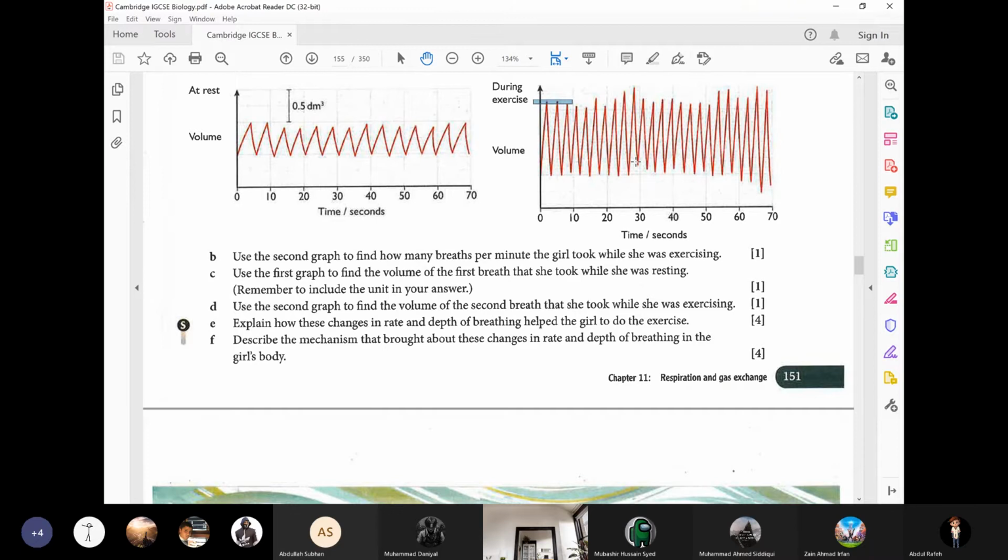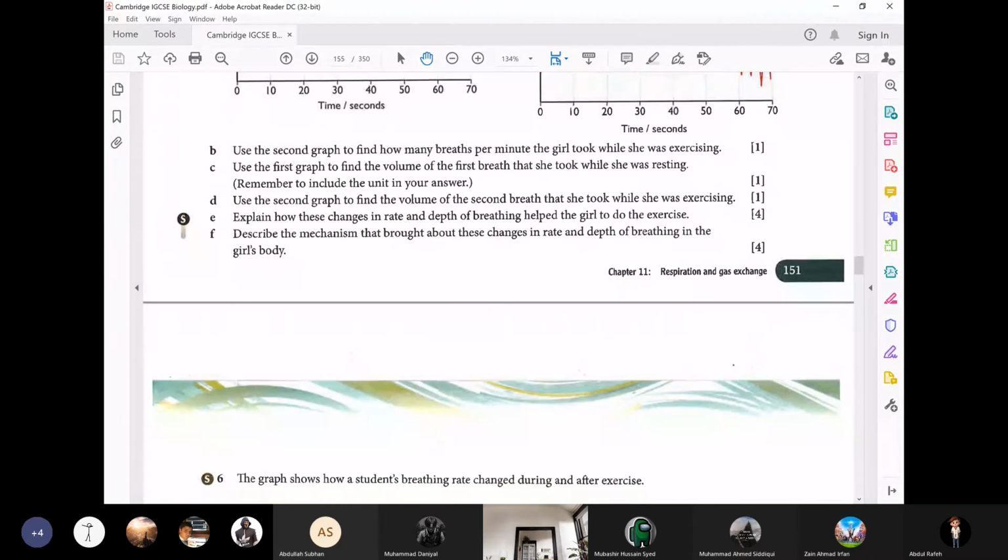Yes, sir. Next question. Describe the mechanism that brought about these changes in the rate and depth of breathing in the girl's body. What is the mechanism that has brought these changes in the rate and depth of the breathing in the girl's body?